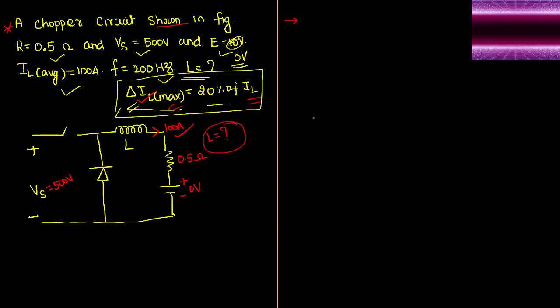What is the generalized formula to obtain the ripple current through the inductor or load? Here both are connected in series only. Of course, we know it's a buck converter. So del IL can be generally written as delta into 1 minus delta into supply voltage Vs divided by L into F. This is the normal ripple current, the inductor or load ripple current. Now the question is, what is the value of del IL maximum?